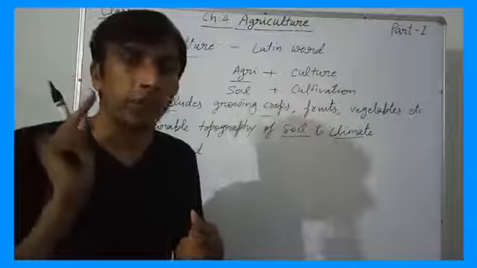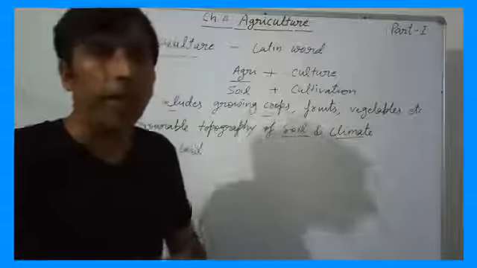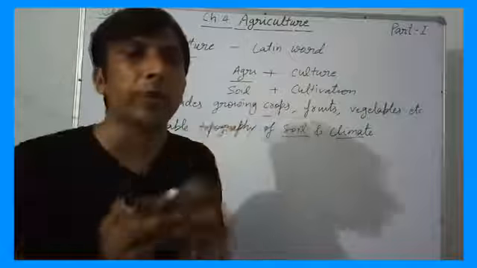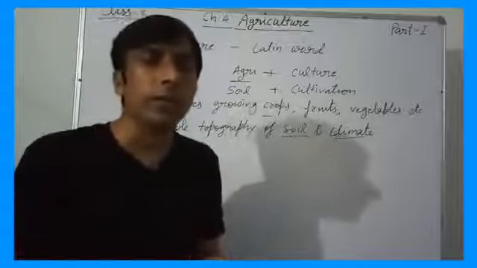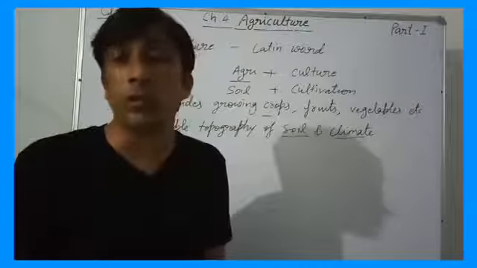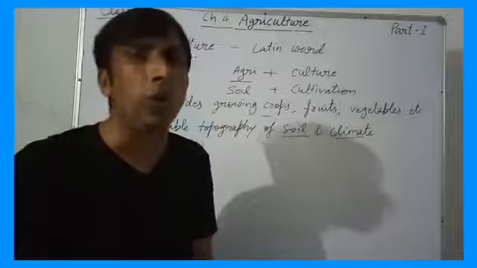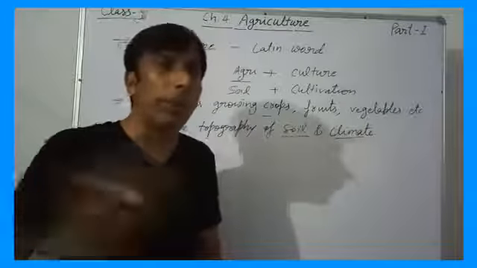And if we talk about the climate, for wheat in the growing time, we should have low temperature, approximately 15 degrees Celsius, and for ripening of the wheat, more than 25 or 30 degrees Celsius temperature is required. And when we harvest this crop, then more than 35 degrees Celsius temperature might be there.